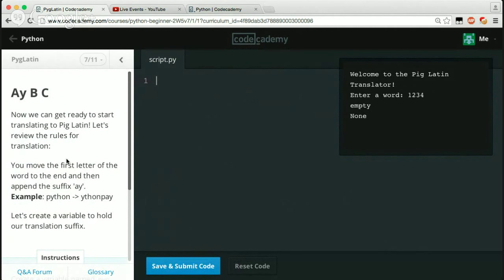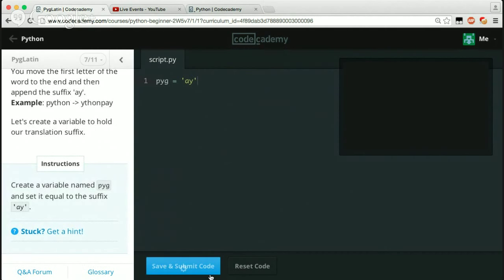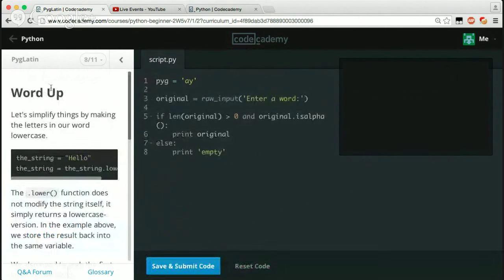Let's review the rules of translation. You move the first letter of the word to the end and then append the suffix 'ay'. Example, Python is ythonpay. Let's create a variable to hold our translation suffix. Create a variable named pyg and set it equal to the suffix 'ay'. So we're just saying pyg equals 'ay', because we're Canadian, eh? So word up.